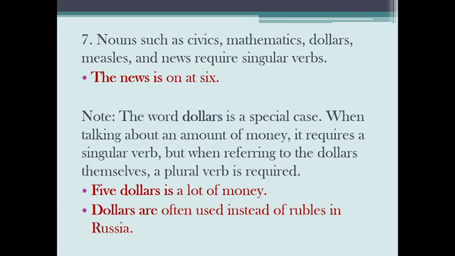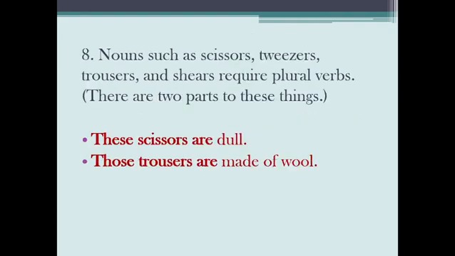Note, the word dollars is a special case. When talking about an amount of money, it requires a singular verb. But when referring to the dollars themselves, a plural verb is required. $5 is a lot of money. Dollars are often used instead of rubles in Russia. Alright, so dollars always go with the plural form. Nouns such as scissors, tweezers, trousers, and shears require plural verbs. There are two parts to these things. These scissors are dull. Those trousers are made of wool.